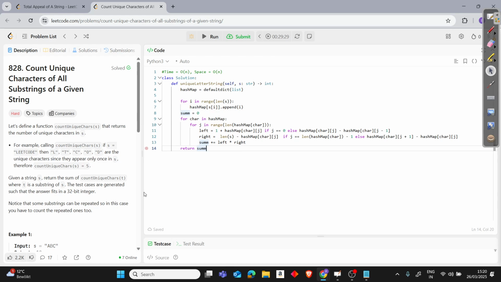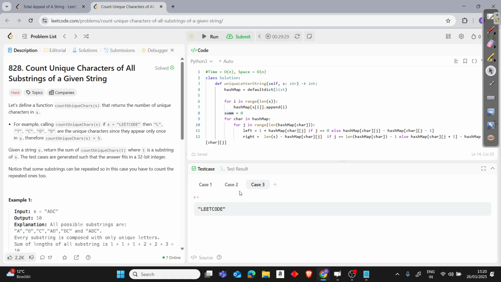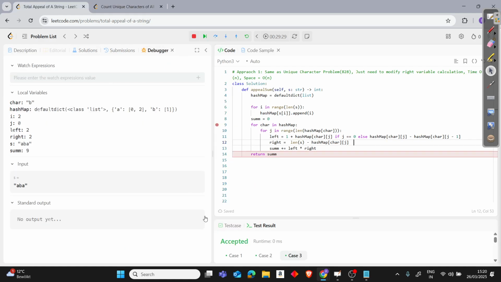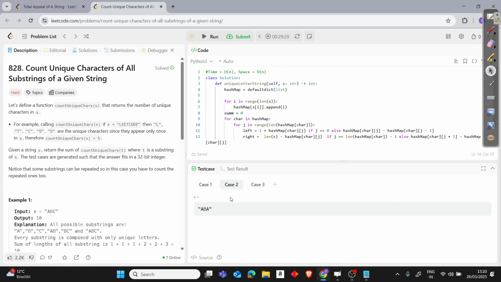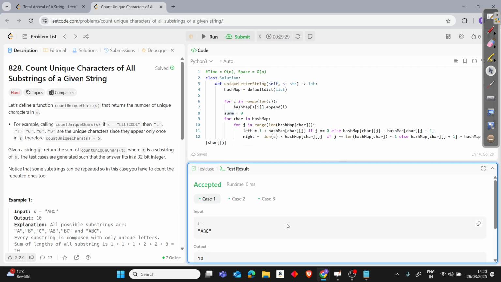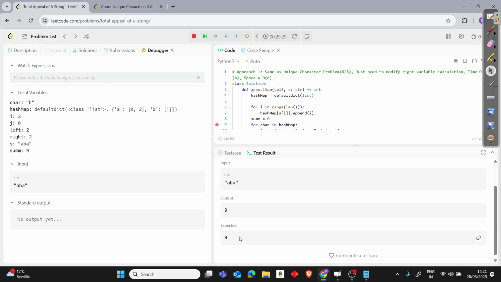But if you notice one thing: do we need all the occurrences of A? Like here, in this case of ABA. Sorry, it was here. Yeah. So here in this case of ABA, if you compare ABA and ABA, what we get here and here, let's compare first. You can see we are getting 8, but here we will get 9, just one extra because we are considering that one extra.